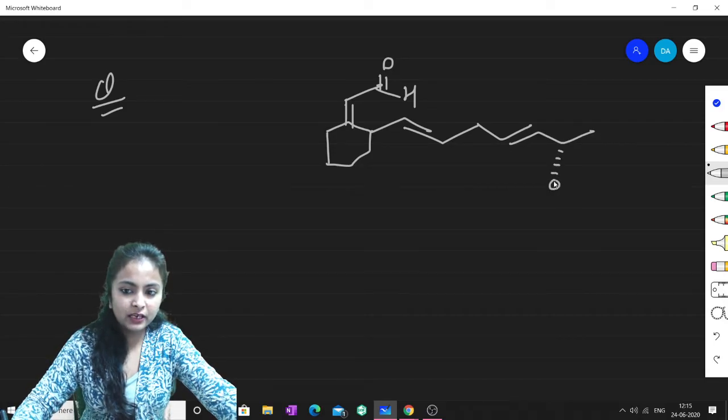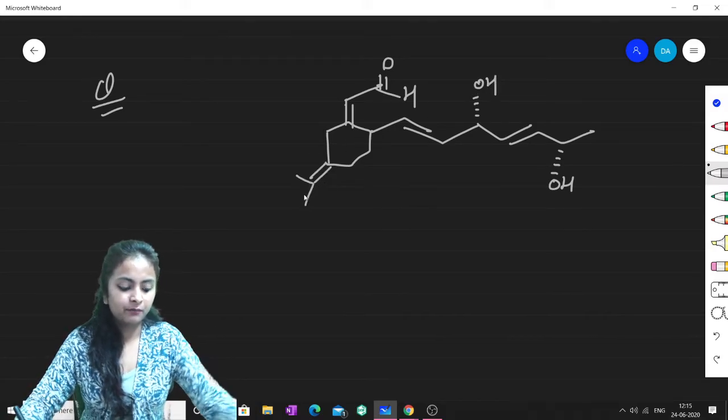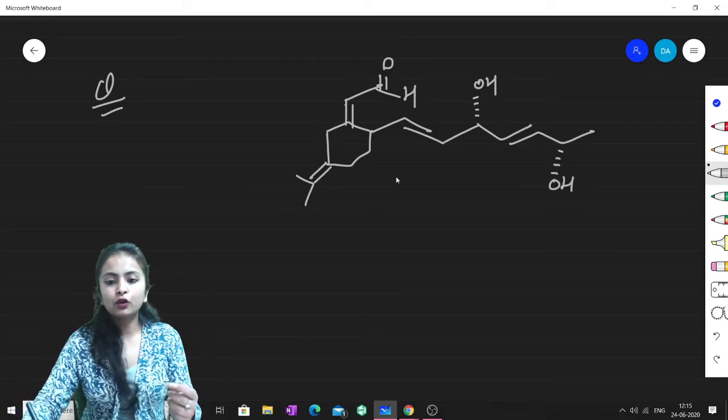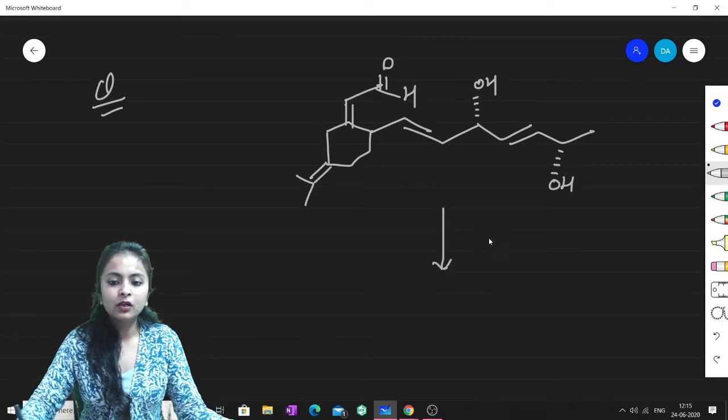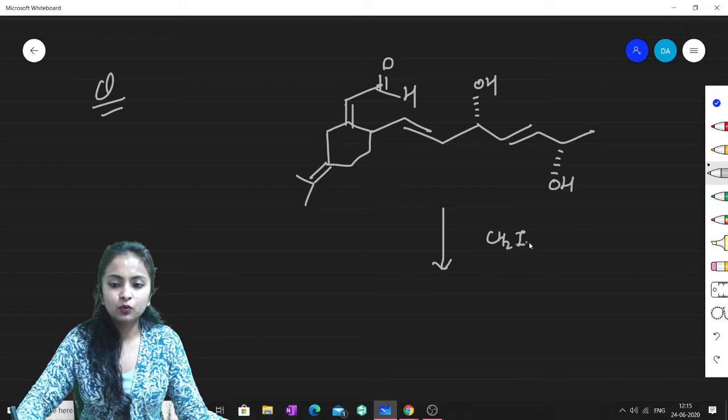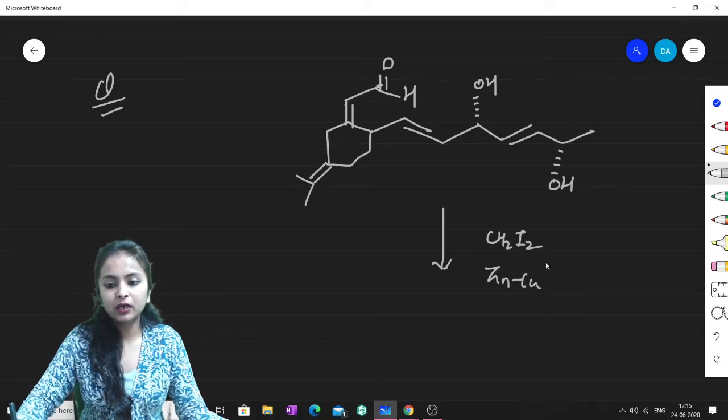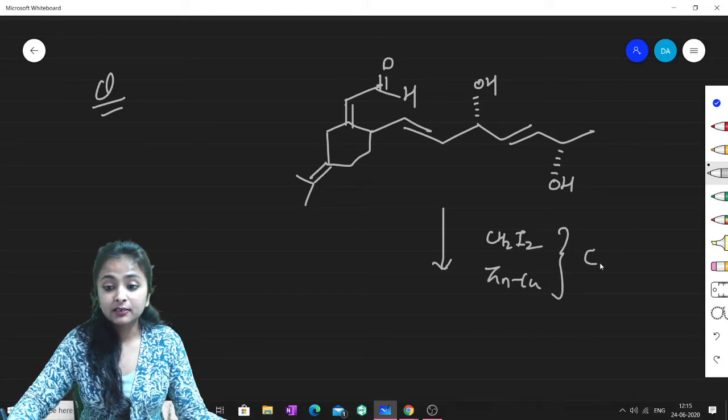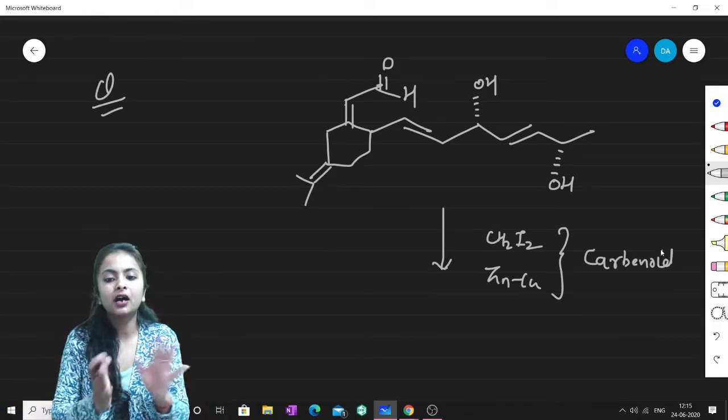Here I have written OH, and here I have written OH. Here I have written another OH like this. Now what I am saying is I want to treat this particular molecule with CH2I2 and zinc copper. This is the Simmons-Smith carbenoid formation. It will ultimately form carbenoids.